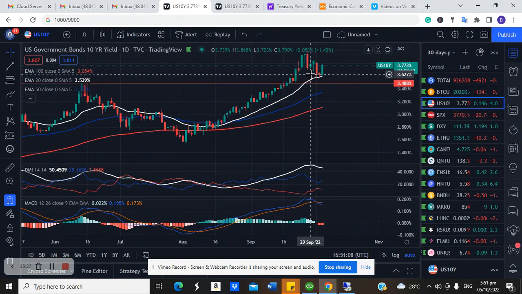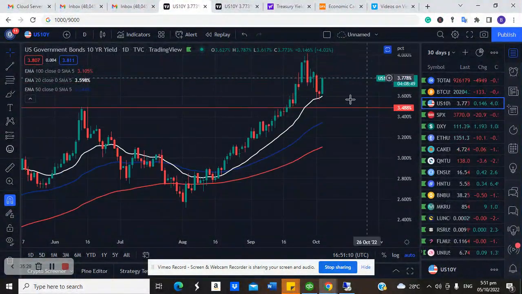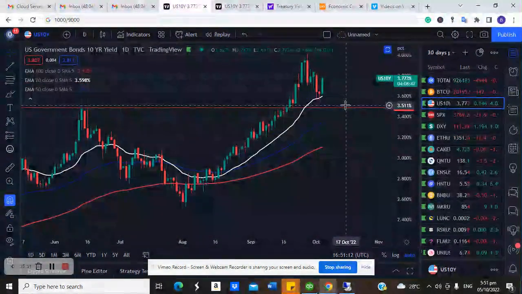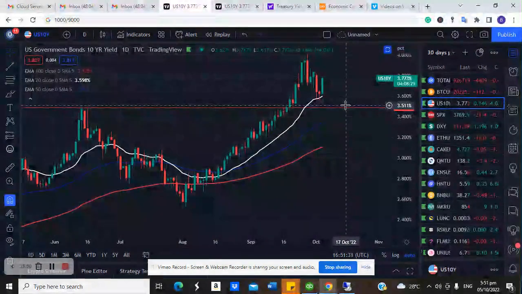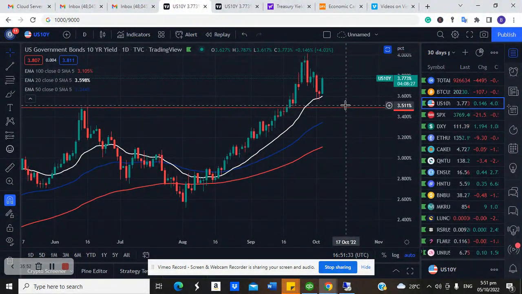So this video explains how to analyze the market. The easiest way to forecast the financial market is to pay attention to US government bond yield. It's a major indicator, it's a leading indicator in the market right now. So if you trade stock or you trade cryptocurrency, don't ignore this particular chart. This chart will tell you a lot about what is happening in the market. In short, with this chart you get to know what institutional investors are doing.